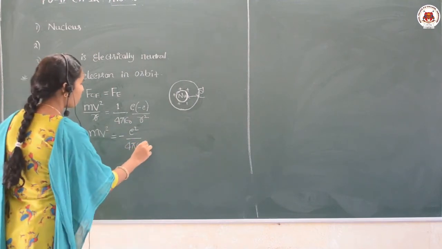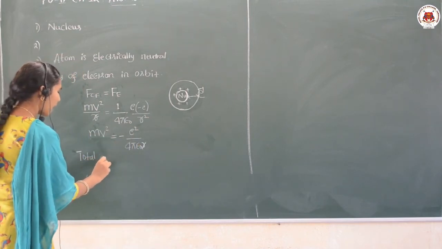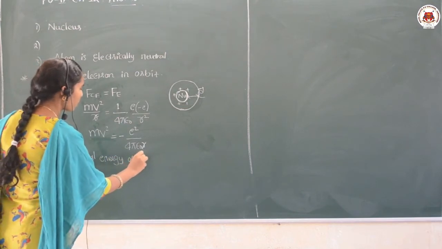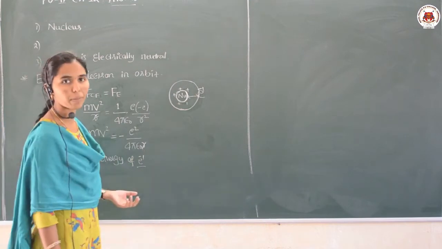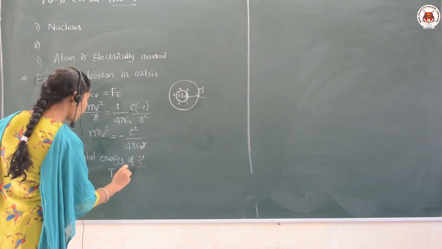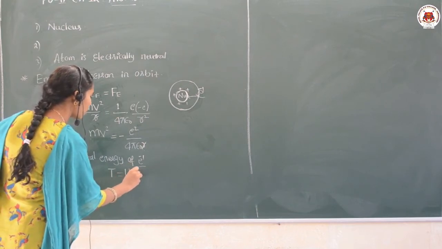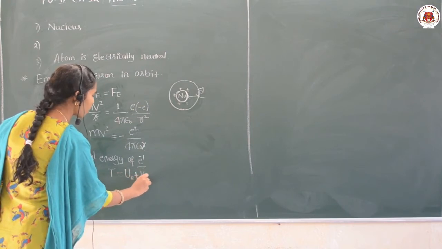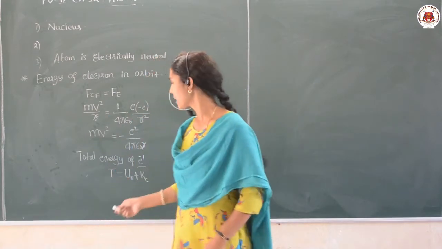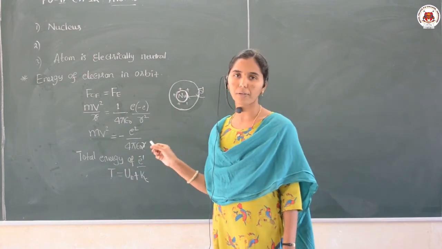right. And we know that the total energy of the electron in the orbit can be given as total energy is equal to the potential energy of the electron plus the kinetic energy of the electron. The sum of potential and kinetic energy gives me the total energy of the electron in the orbit.